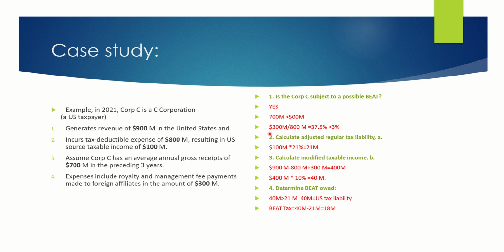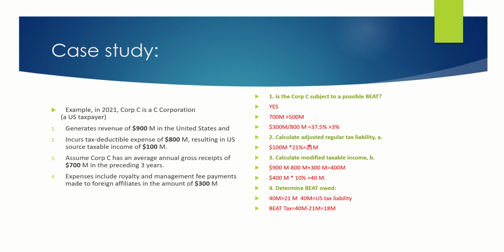And also 300 million of the royalty fees, base erosion payment, divided by 800 million, which is the tax deductible expense, is equal to 37.5%, which is more than 3%.